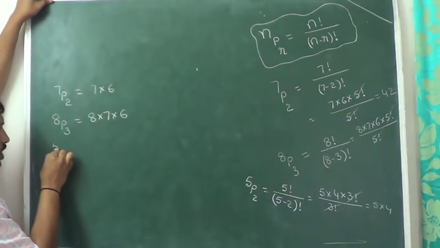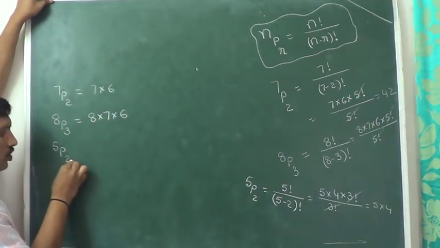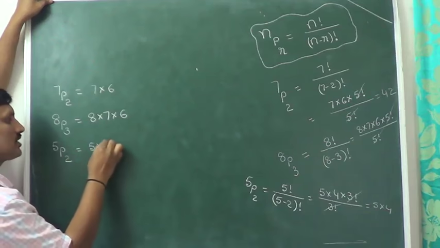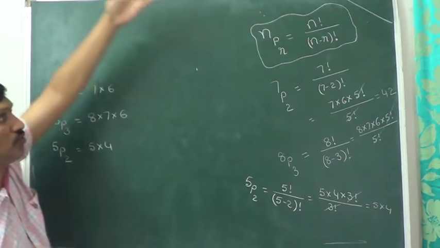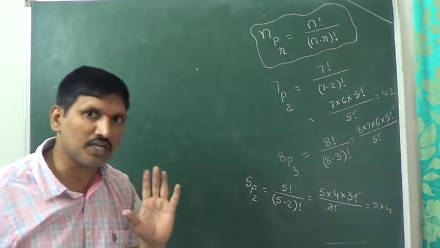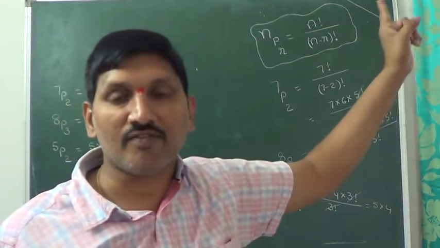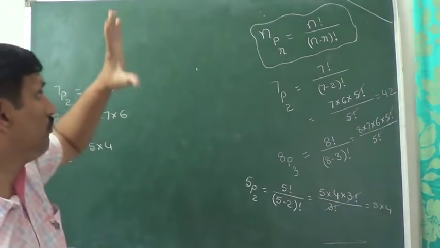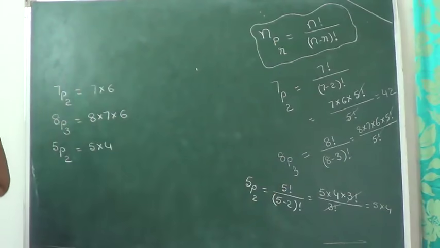Next, come back. You want to find out the value of 5P2. Starting from 5, 2 numbers multiplication. Yes or no? So that is the way we can find it directly without using this particular formula. That is about nPr. The nPr formula is n factorial by n minus r factorial. So without using that formula, nPr we can find like this also.